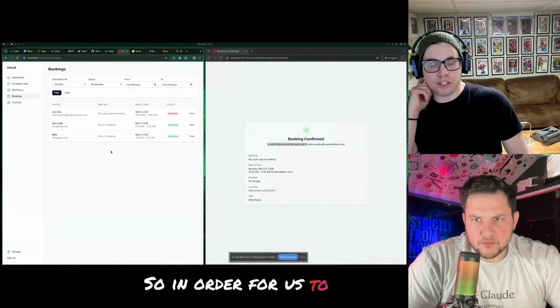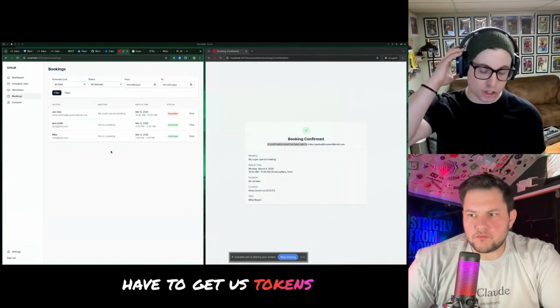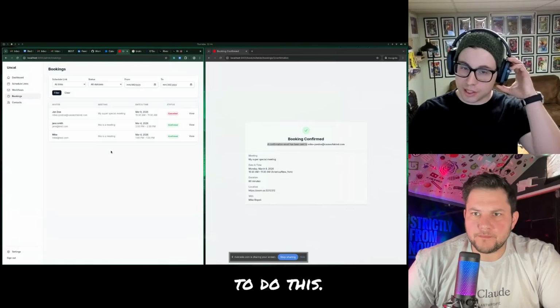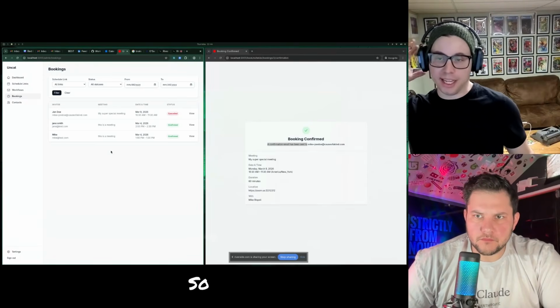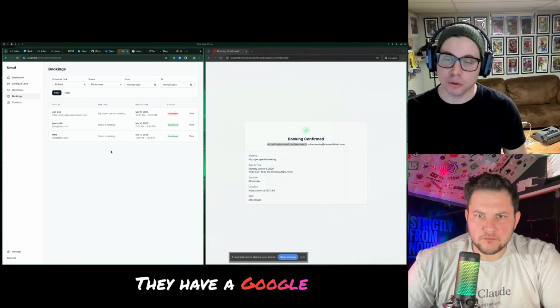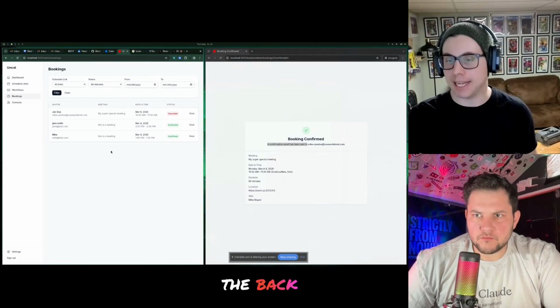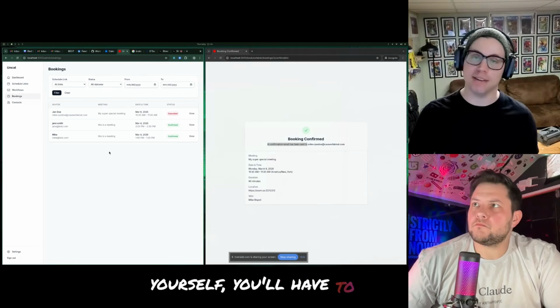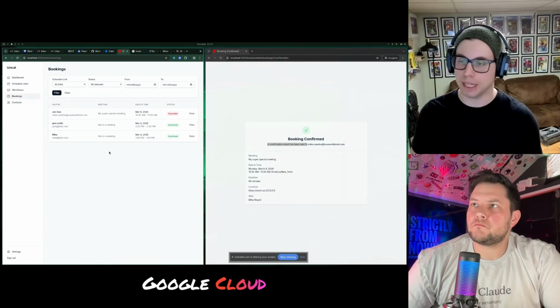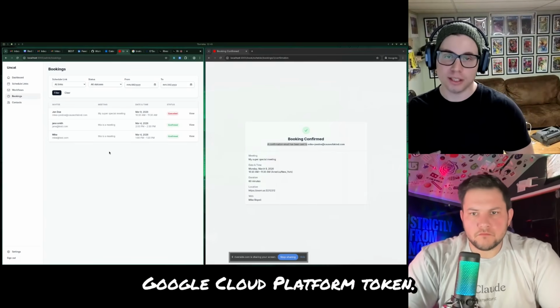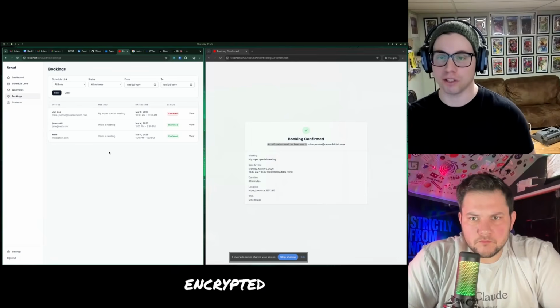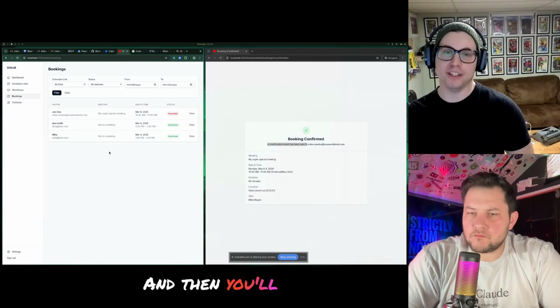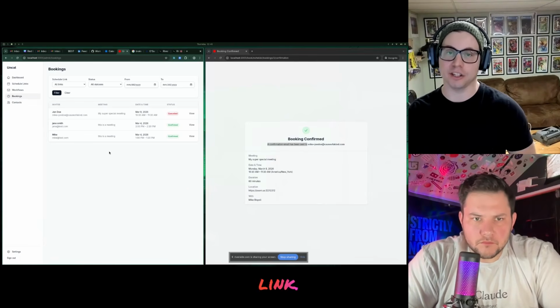So in order for us to do this, I have to get us tokens from Google. Calendly has this. They have a Google app token right in the back end. So if you're going to deploy this yourself, you'll have to get a Google Cloud Platform token. You'll install that in the encrypted credentials, and then you'll get a calendar link.